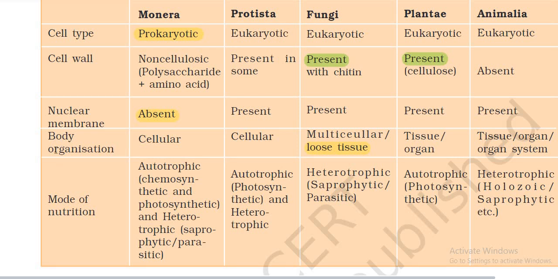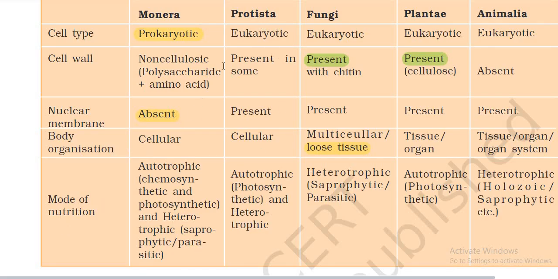Fourth, body organization: Monera cellular, Protista cellular, Fungi multicellular with loose tissue, Plantae tissue and organ, Animalia tissue, organ and organ system. Fifth is mode of nutrition. Monera: autotrophic, chemosynthetic and photosynthetic, and heterotrophic, saprophytic, parasitic.